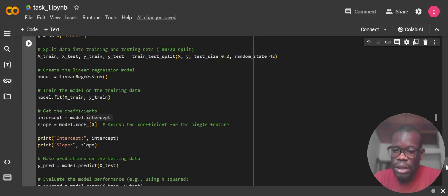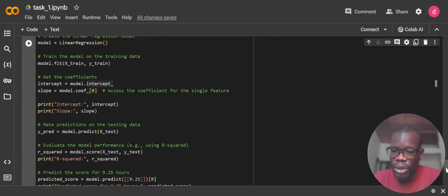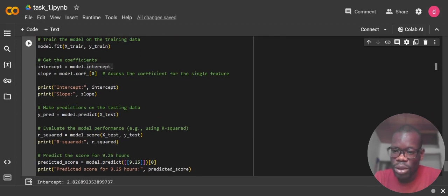After that, we make a prediction on our test set. So y_pred is equal to model.predict(X_test). Then we evaluate the performance of the model using the R-squared method, which checks how well the model fits. And we also predict the score for a specific number of hours, which is